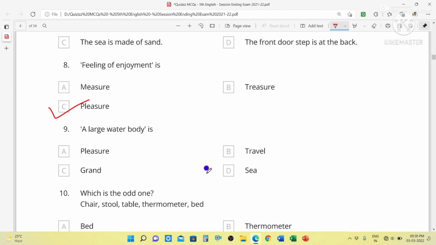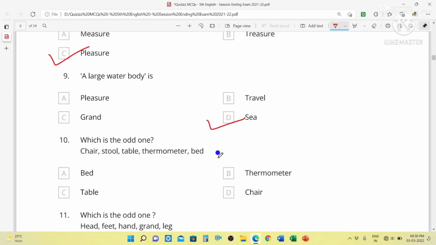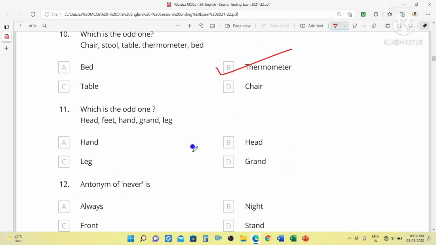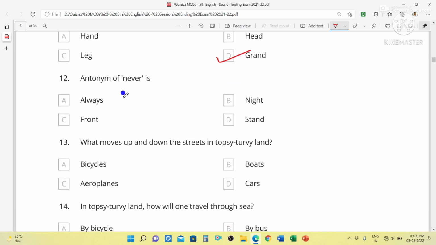A large water body is the sea. Which is the odd one? The odd one is thermometer. Bed, table and chair are usual furniture, but thermometer is a medical equipment. Which is the odd one? 11 number. D. Grand, because hand, leg and head are the parts of our body, but grand is not a part of our body. Antonym of never is always.